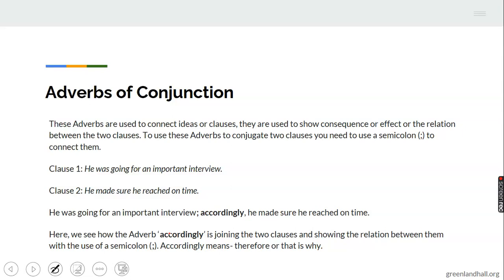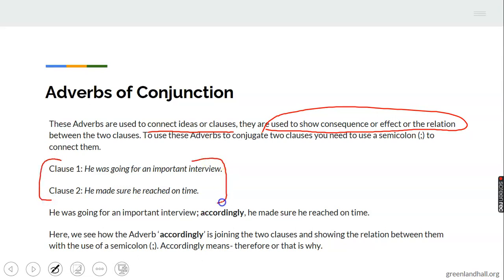Then there are some adverbs that work in conjunction forms. We call them adverbs of conjunction. They connect ideas or clauses. At times, they show consequences or effects or relation between two clauses. Mind you, I said they show consequences, effect, or relation between two clauses. And they are always placed in between two ideas or two clauses.